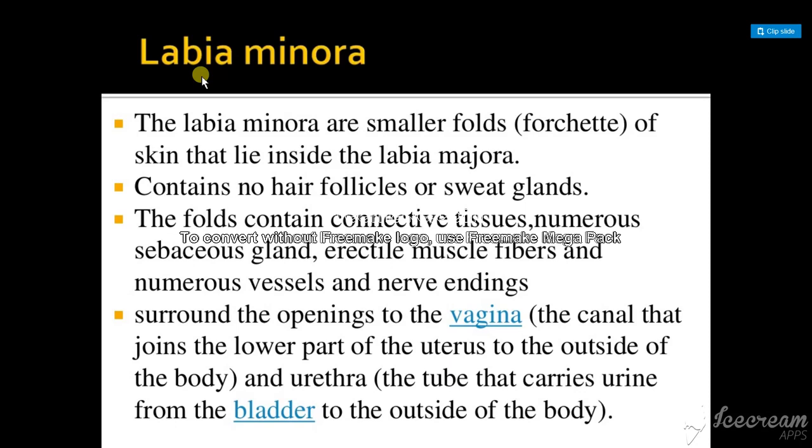What is the clitoris? Till now we have seen labia majora and labia minora, and today we'll see what is clitoris. It is a small cylindrical erectile body measuring about 1.5 to 2 centimeters. So what is an erectile body? It is a small erectile body, only about 2 centimeters, situated in the most anterior part of your vulva.